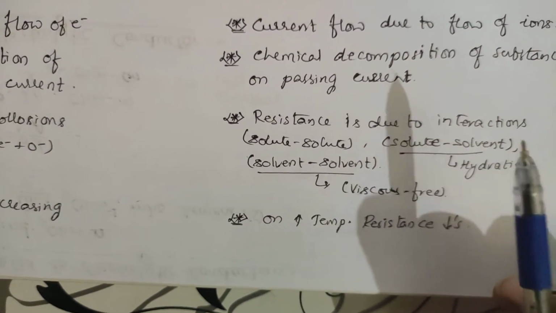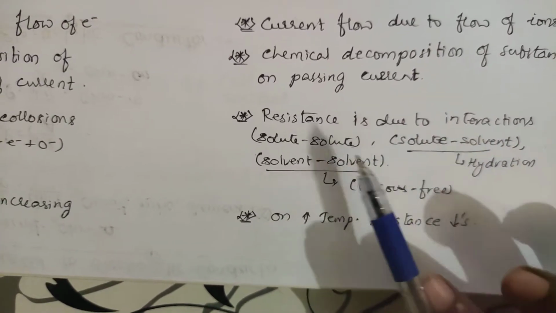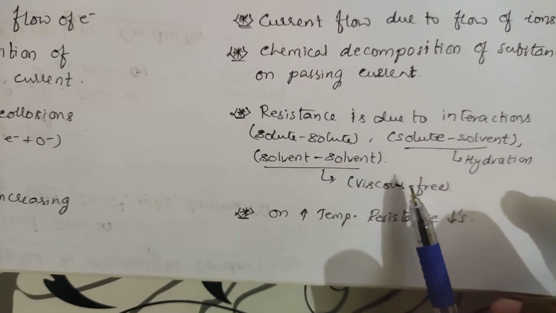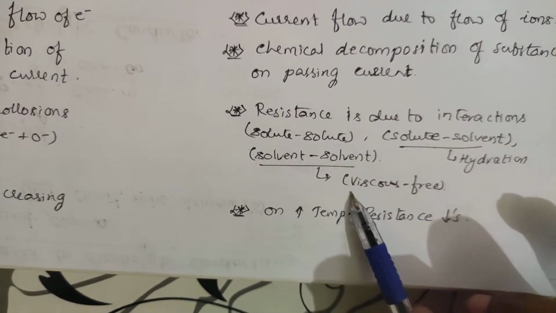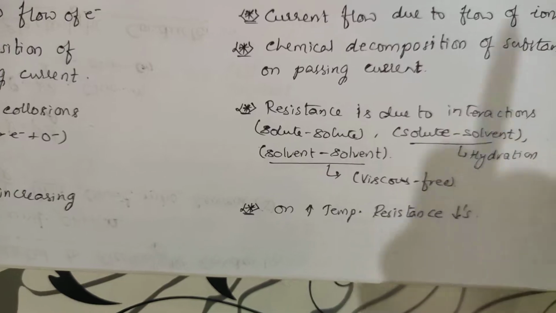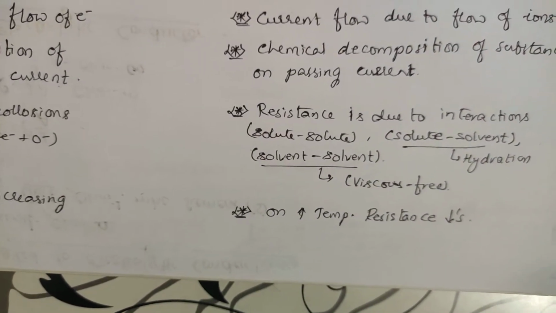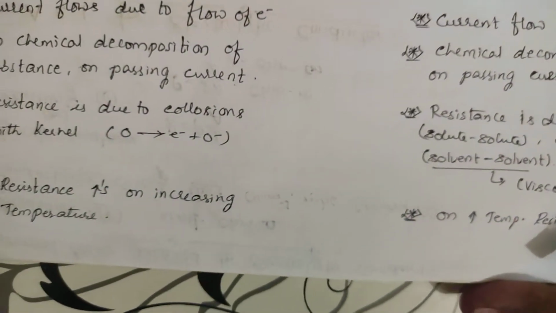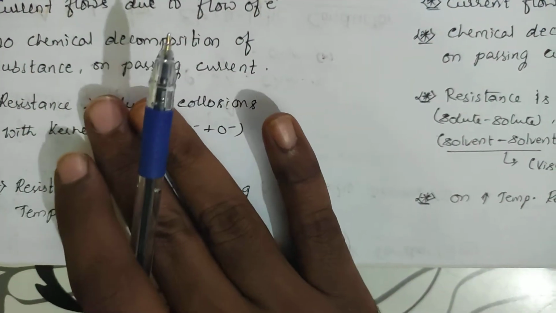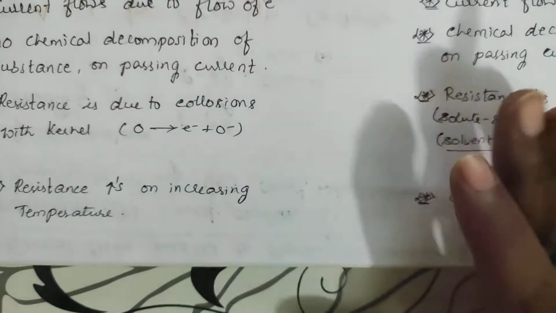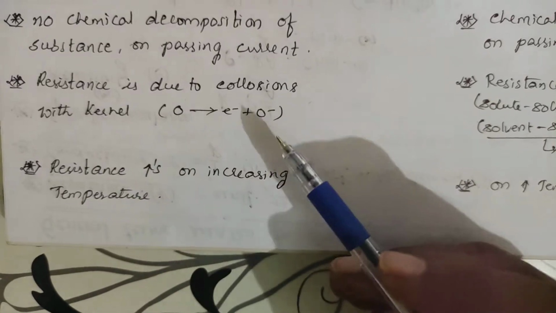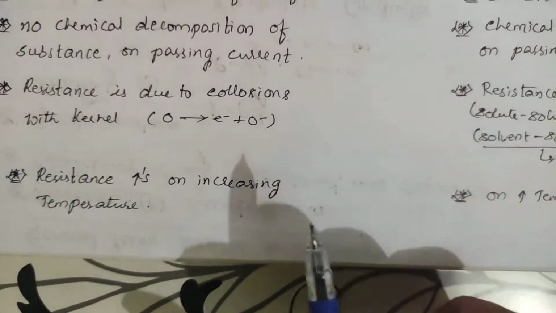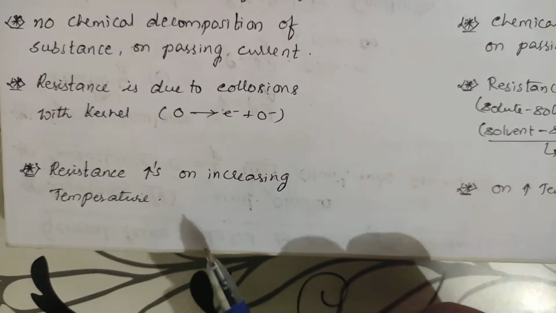So there will be solute as well as solvent. Resistance will be between solute and solute, between solute and solvent, and between solvent and solvent. Solvent-solvent is called viscous force, solute-solvent is called hydration resistance, and solute-solute. Here in metallic conductors, resistance is due only to the opposite atoms. Here in electrolytic conductors, resistance is due to the solute particles as well as the solvent particles. Resistance increases on increasing temperature in metallic conductors. If you increase the temperature, what happens? The collisions of the molecules will increase so that the electron will not easily move.